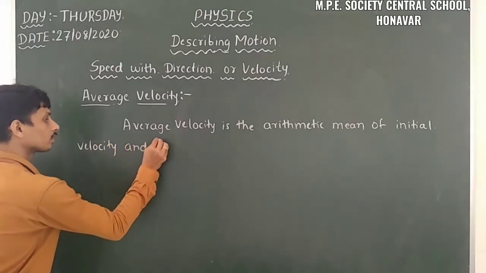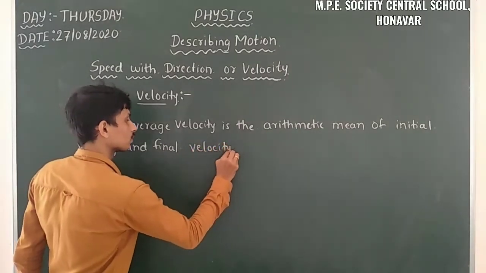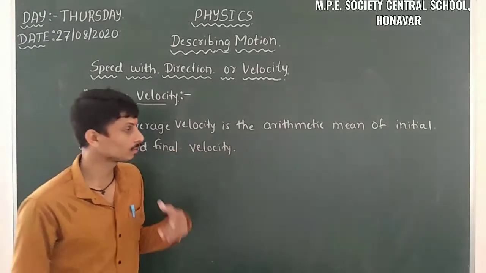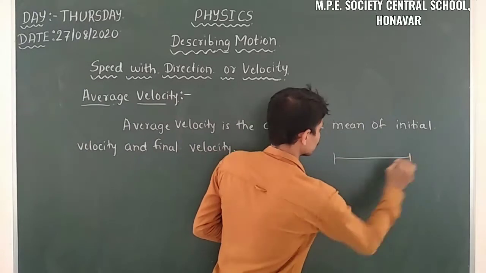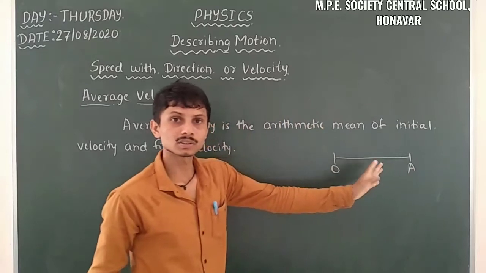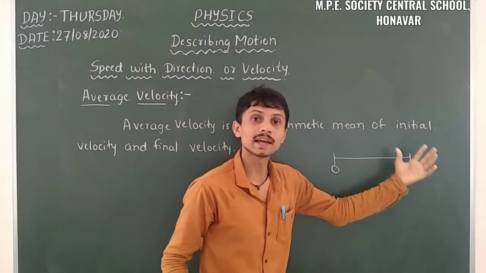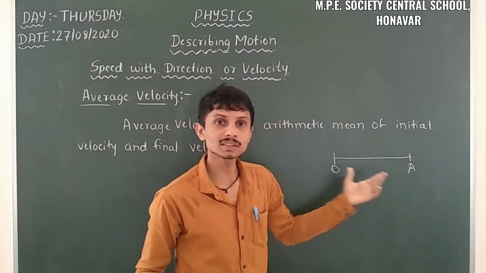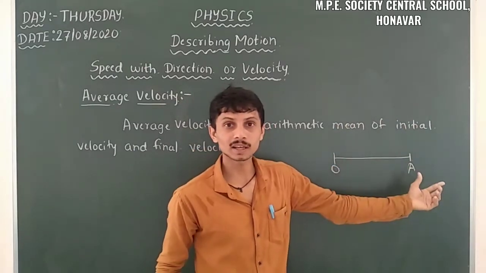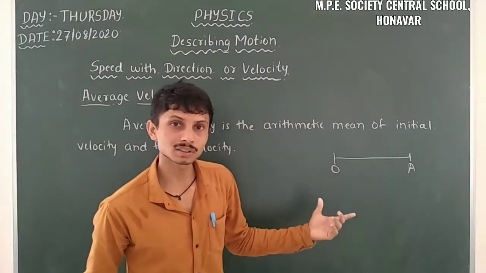Here I will take u as the initial velocity and v as the final velocity. That means the object starts its journey from here and comes to the point A. The object starts with some velocity and also ends with some velocity. So we take the initial velocity and the final velocity, and when we take the arithmetic mean of that, we get the average velocity of an object.